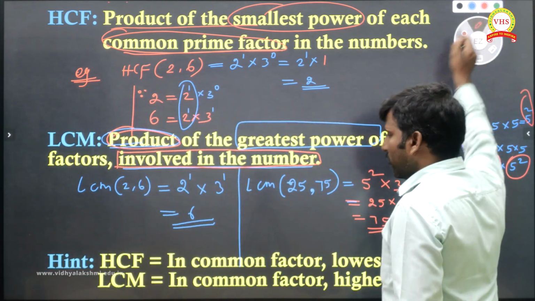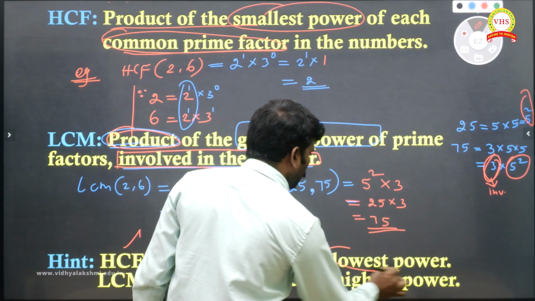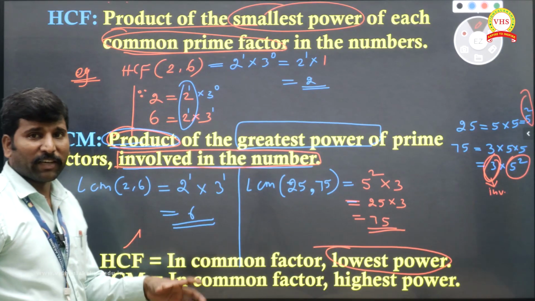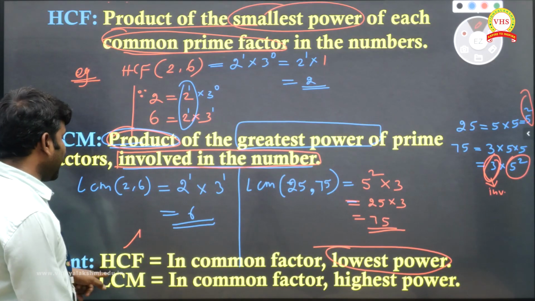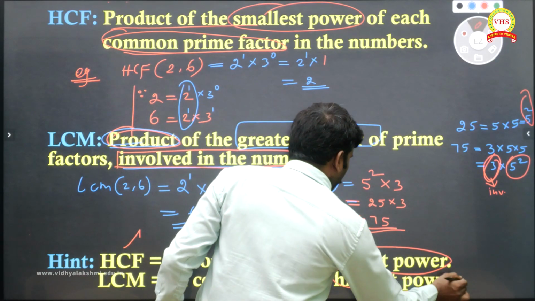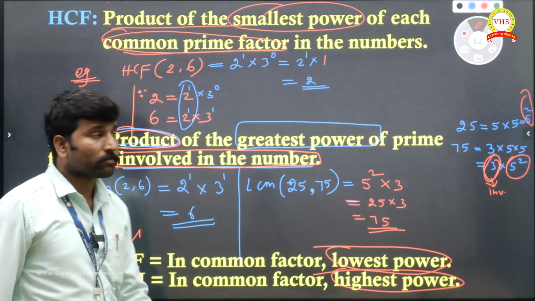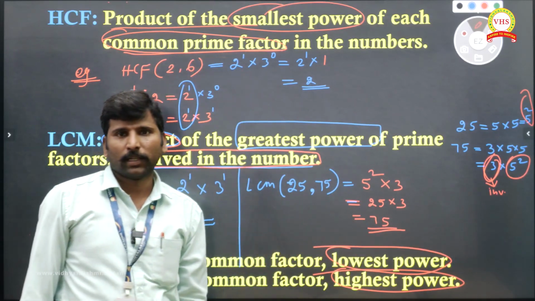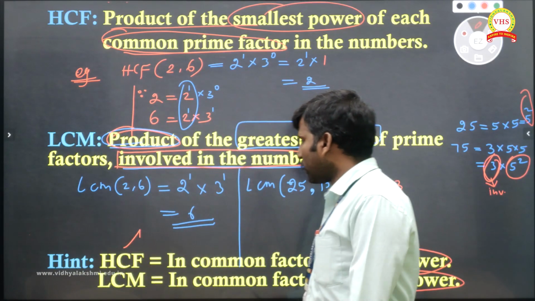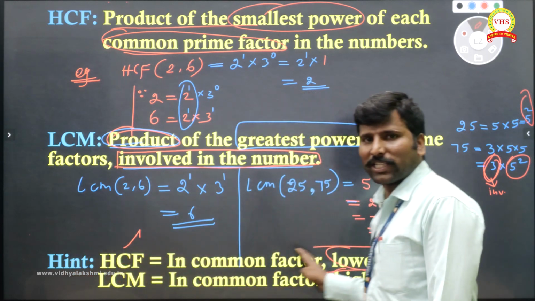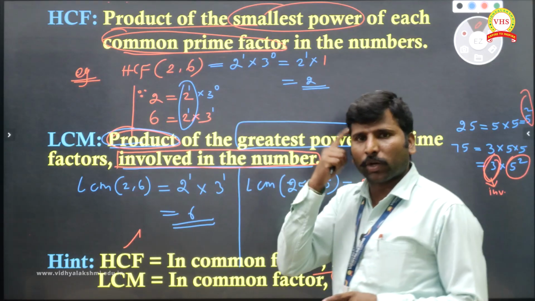One more key point they have given as a hint. HCF means that in the common factors we take the lowest power. LCM means that in the common factors we take the highest power. That is what I said here: greatest power, highest power; smallest power, lowest power. Understand? This is the key point you must remember: HCF means smallest power and LCM means greatest power.